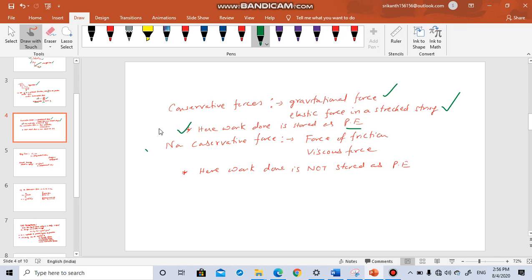Coming to non-conservative forces, friction and viscous forces are examples of non-conservative forces. Non-conservative forces means these are path dependent. They depend upon the path. Here the important concept is that work done is not stored as potential energy.